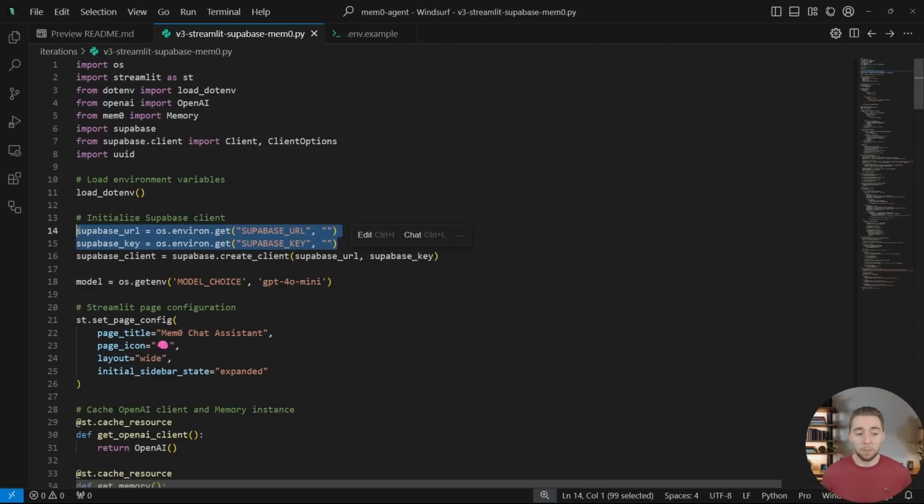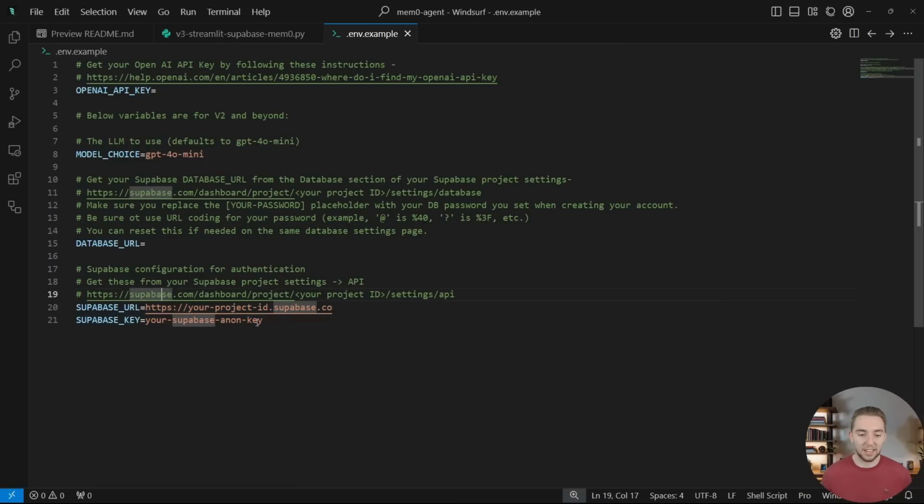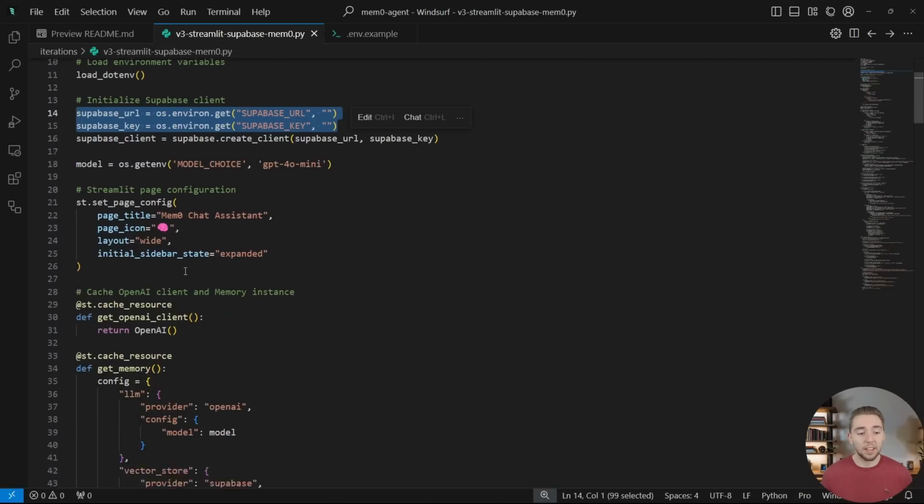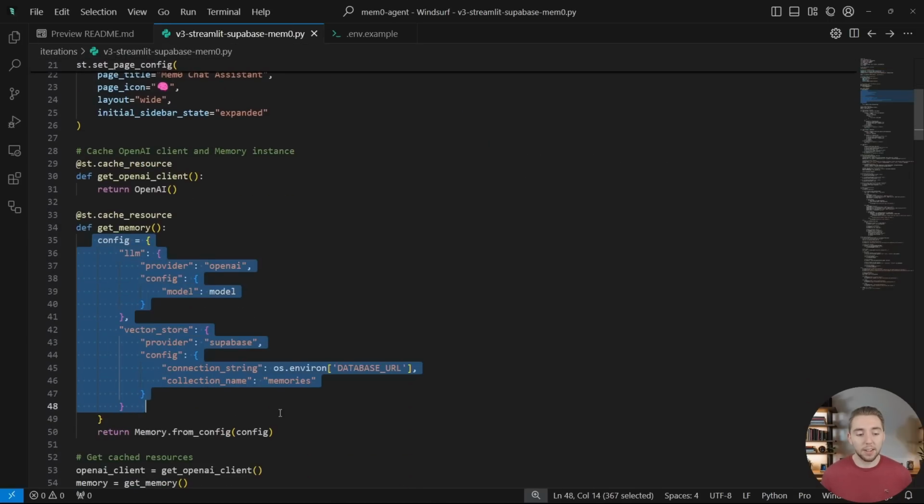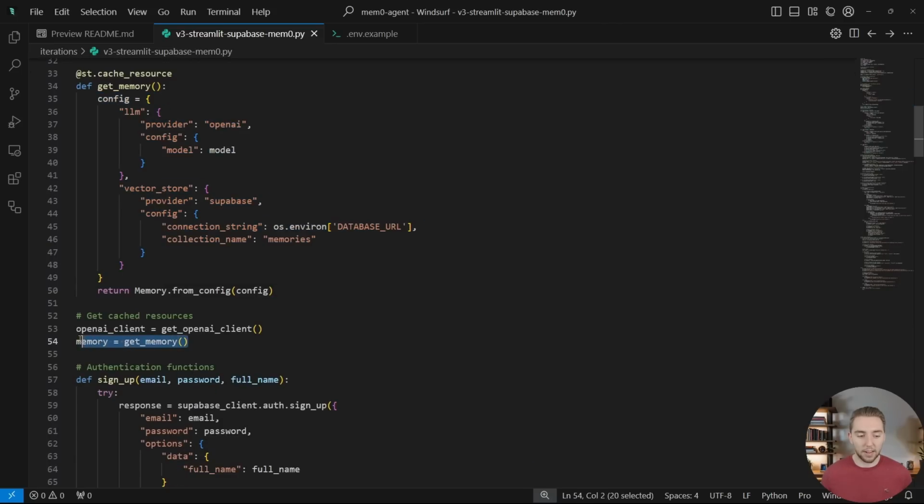So we need our Supabase URL and key to authenticate to Supabase for the Supabase authentication. It's kind of meta, but I hope that makes sense. So we just set those as the bottom two values in our .env file. And then we are getting our config for mem0 and creating our mem0 client in the exact same way.